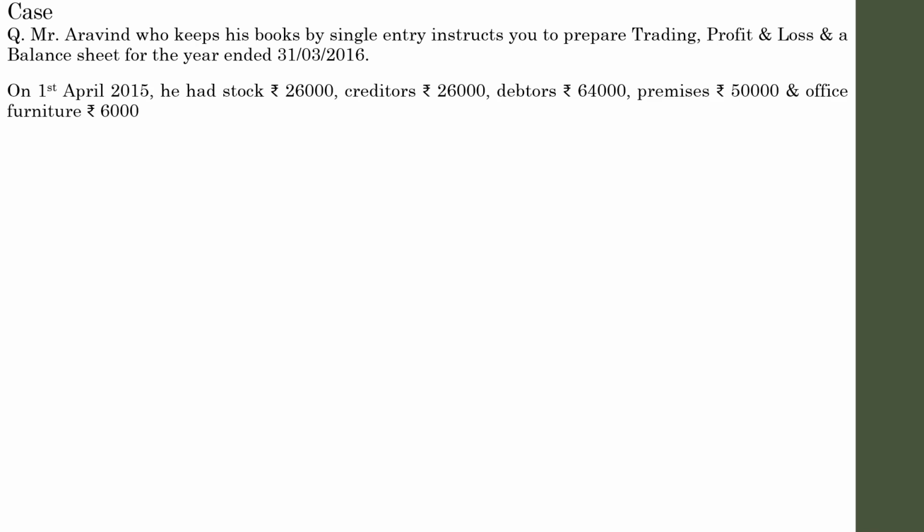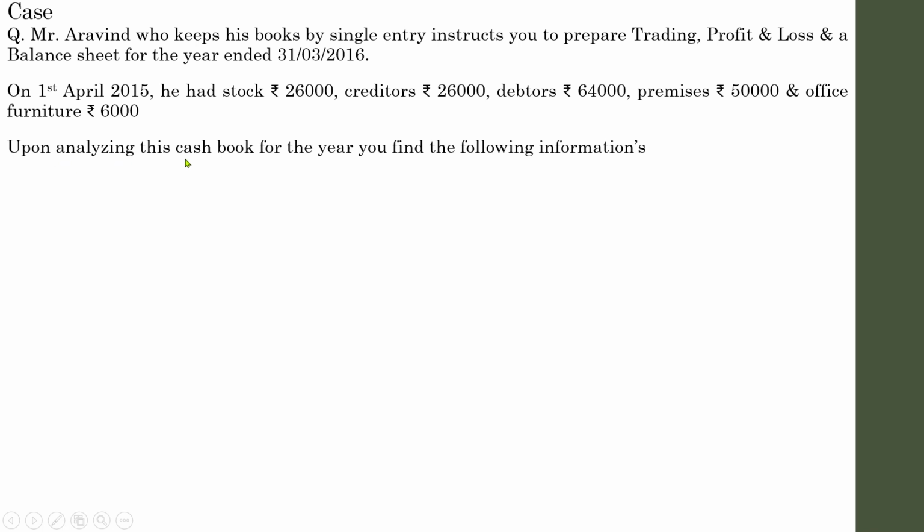On 1st April 2015, this is the opening date, and this one is the closing date, 31st March 2016. Opening, closing. So on the 1st April 2015 he had stock, this is opening stock, opening balance of creditors, opening balance of debtors, opening balance of premises and office furniture 6,000.